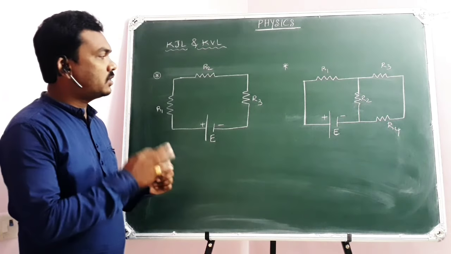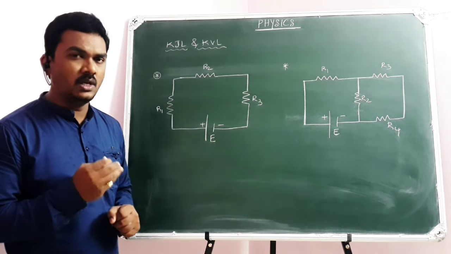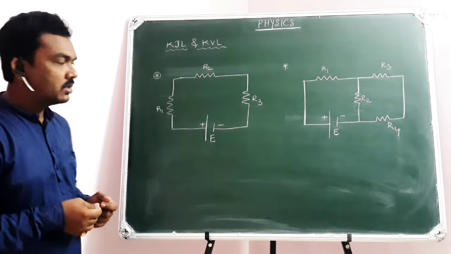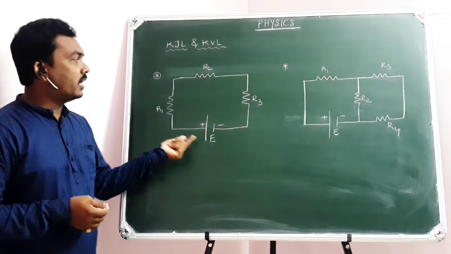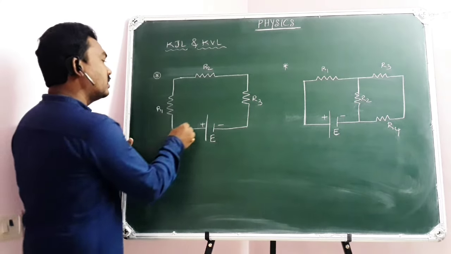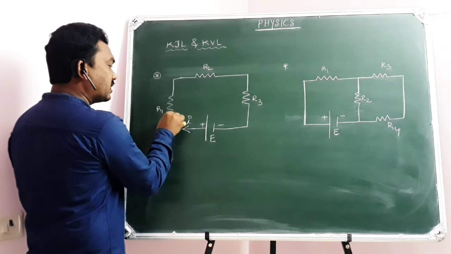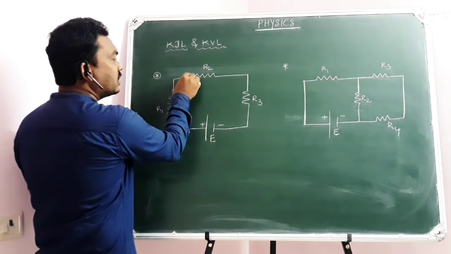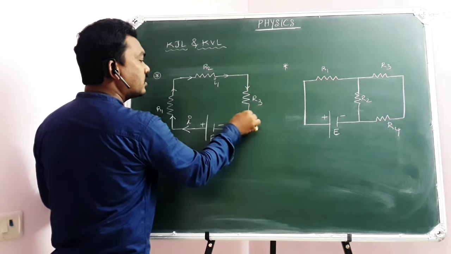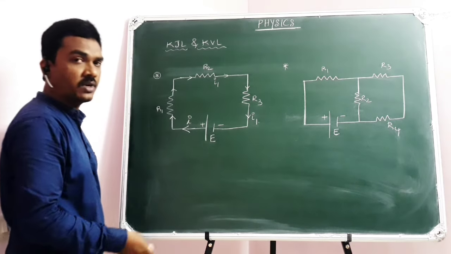So here, just a few more simple examples to understand the concepts of Kirchhoff laws. Still, if you have any doubts, things get clarified. Once you look at this electric circuit, there is a cell of EMF E, and there are three resistors in the electric circuit, R1, R2, R3. Now just suppose there is a current of I amperes drawn from the cell. This current will travel through R1. Same current will travel through R2. The same current will travel through R3, because there is no possibility for the division of current.